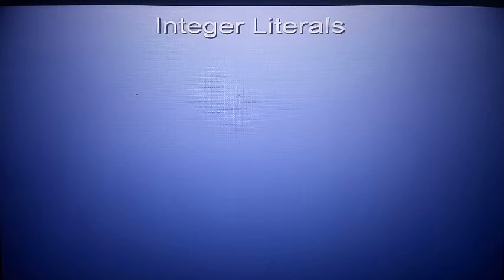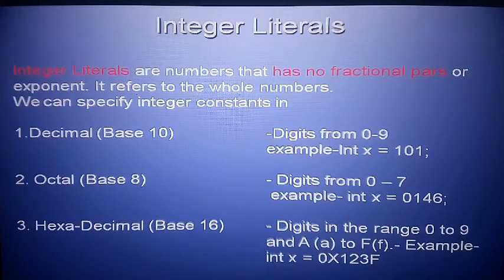Number 1, integer literals. Integer literals are numbers that have no fractional part, meaning they do not have a decimal point. There are three types of integer literal. Number one, decimal, base 10, digits 0 to 9, for example 101.